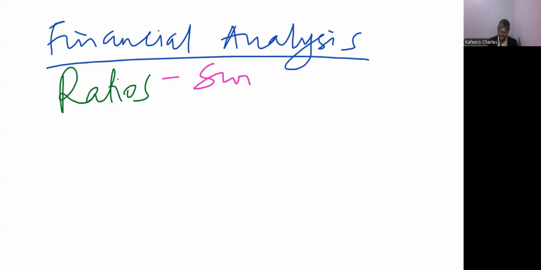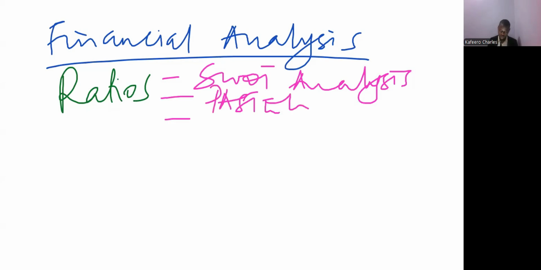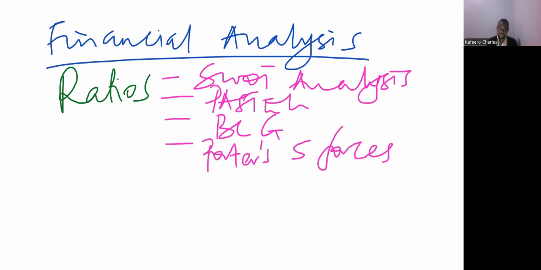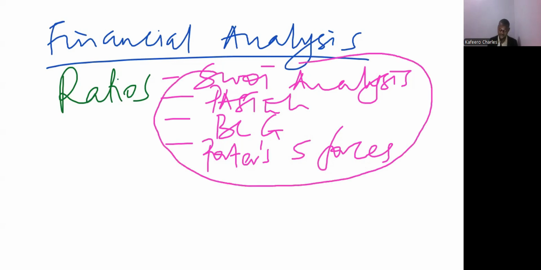We have the SWOT analysis. These ones can also analyze. We have the PESTEL. We have the Boston Consulting Group, BCG. We have Porter's 5 forces. These are things that you will have in your business strategy paper, that paper about leadership. So even if you can analyze the business using these tools, we always analyze using ratios. The reason why we are analyzing using ratios is because here we are basically looking at the financial aspect. So we use ratios to analyze.